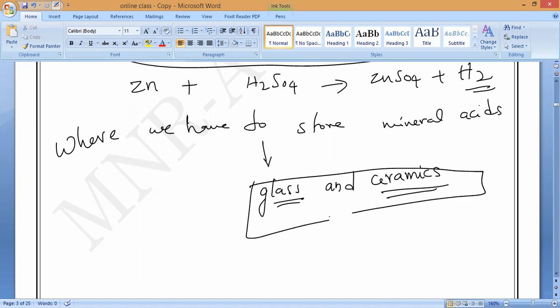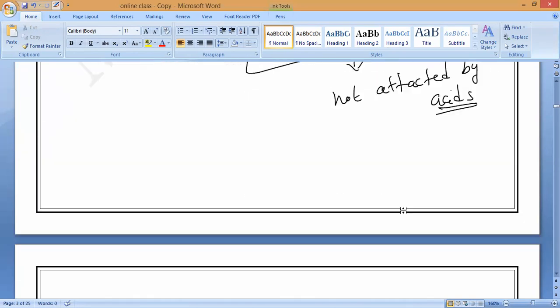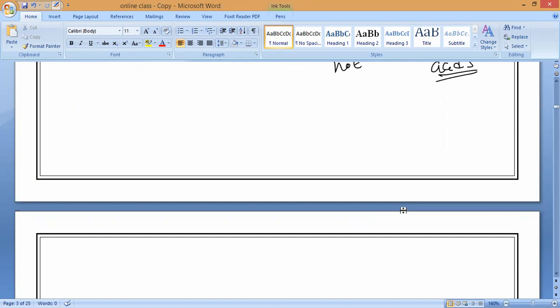Do you understand? They will never show any reaction with the acids. Please note it down: not attacked by acids, that is the reason. They will ask you an MCQ on where we have to store acids. Any acids, mineral acids or organic acids, you have to store in glass or ceramic. Why? Because they will never react or be attacked by the acids. That is why we always store in glass or ceramic. Will you be able to remember? Yes or no?